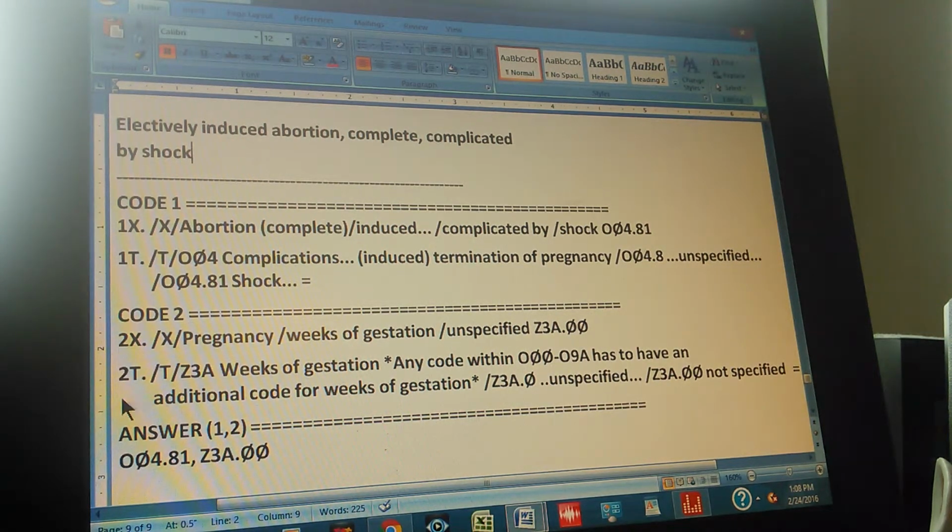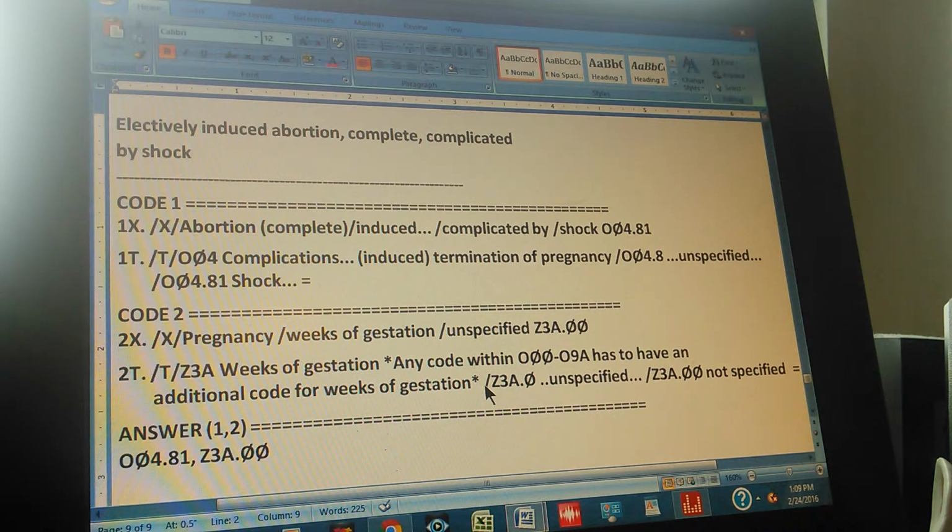And you can check this code in the tabular. So the code number 2 through the tabular is found like this. First you go to tabular. Then you go to Z3A. Right. Weeks of gestation. And you read a note there. What does the note say? Any code within O00 through O9A has to have an additional code for weeks of gestation. Right, that's the note.